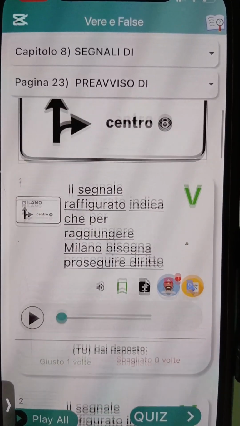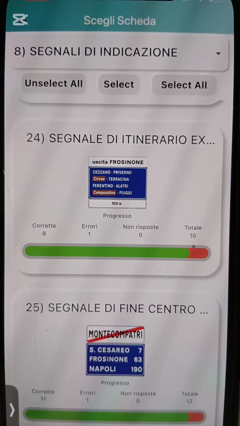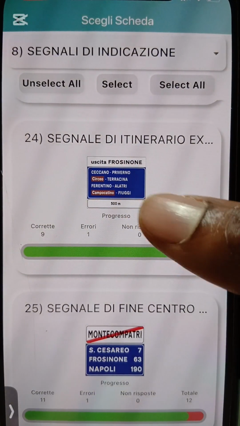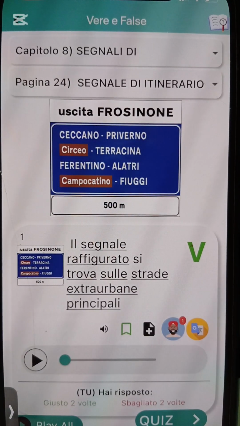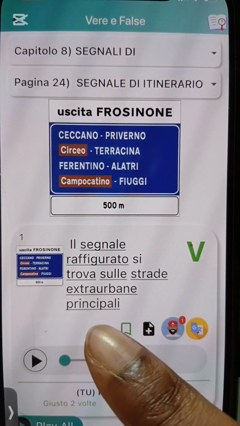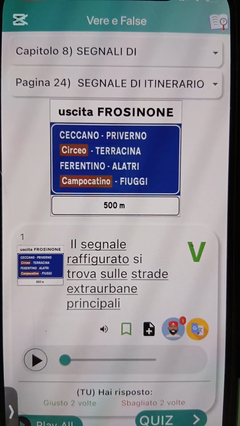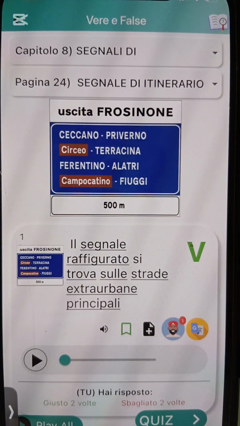Any question? Alright, so we do number 24. This number 24 is a little bit complicated, so listen very well for us to get the answer. Il segnale raffigurato si trova sulle strade extraurbane principali. This sign, where do you find it? On strada extraurbana principali. Okay? You find it on strada extraurbana principali.